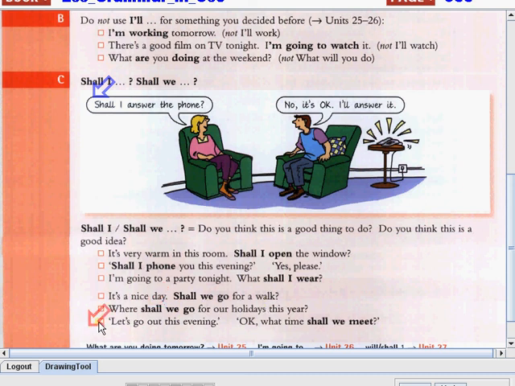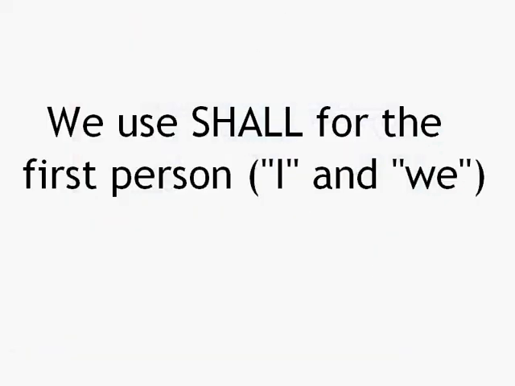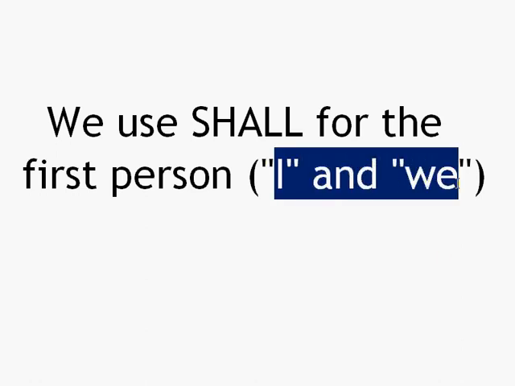And let's go out this evening. Okay, what time shall we meet? So see, we have the first person we, that's why we use shall. So again, we use shall for the first person, I and we.